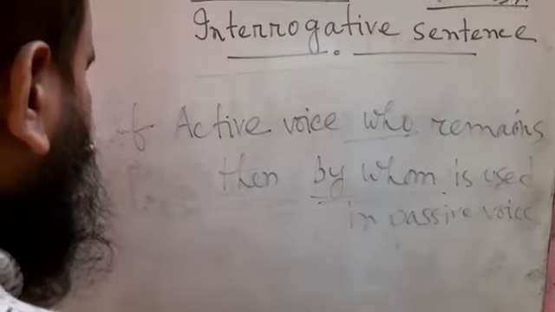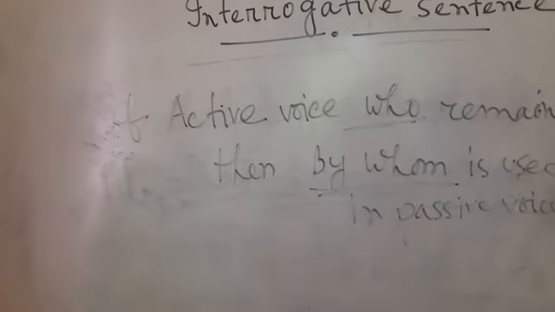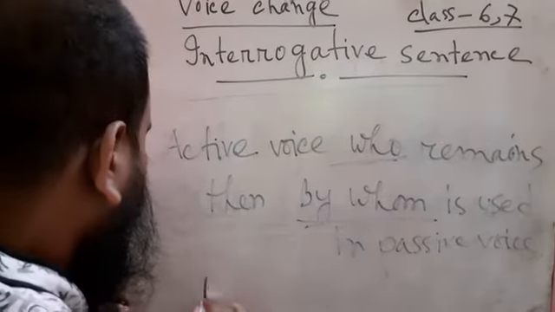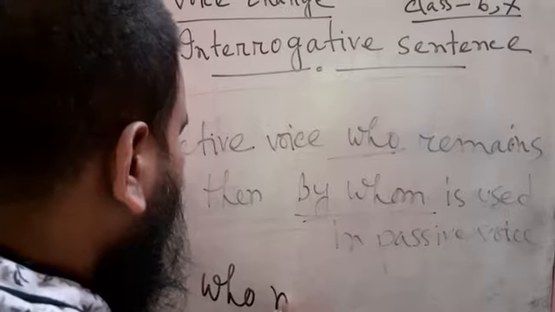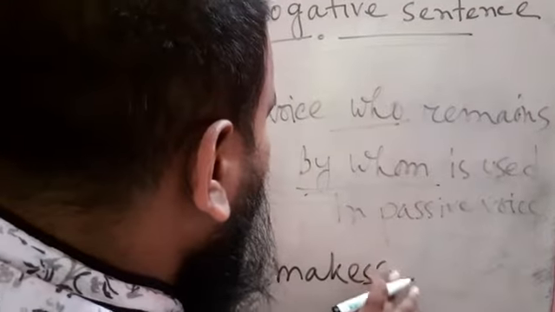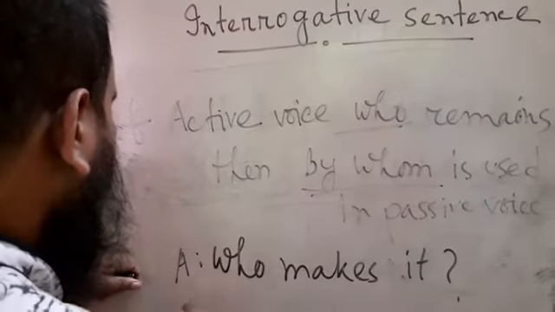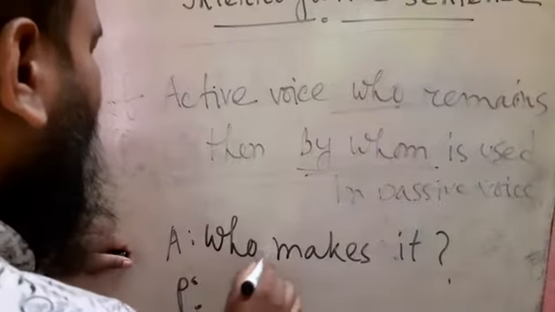Okay. Now, who makes it? This is active voice. What will be its passive voice? Who.